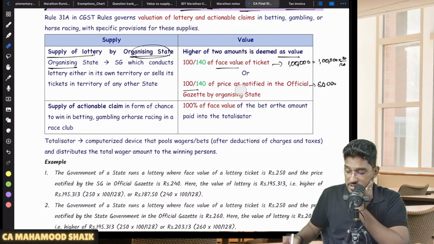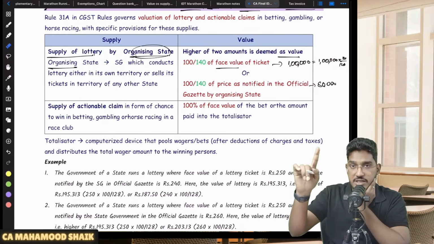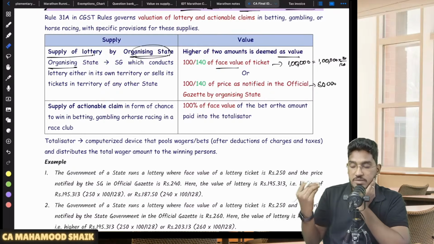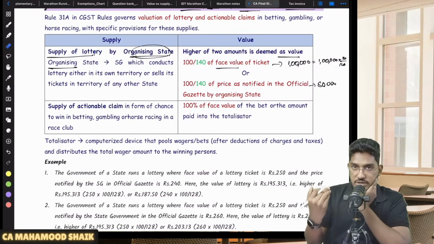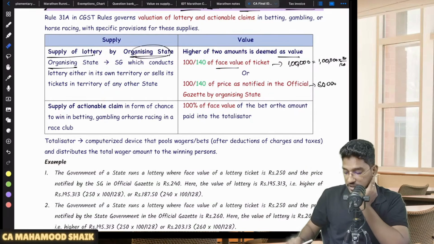So very simple here, in case of supply of lottery by the organizing state, first you determine the face value and the price as notified in the official gazette. Find out whichever is higher. That amount will be considered as inclusive of GST at the rate of 40%. There was a rate change recently. Previously, it used to be 28, now it has been changed to 40. So whichever is higher will be considered as value inclusive of GST at the rate of 40%. Do the reverse calculation, find out the value.